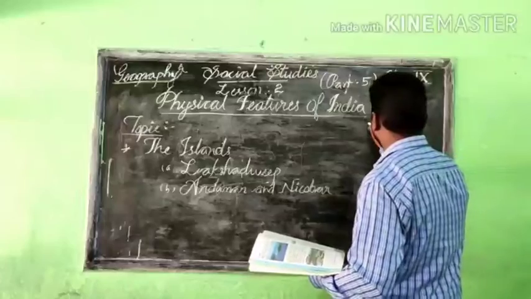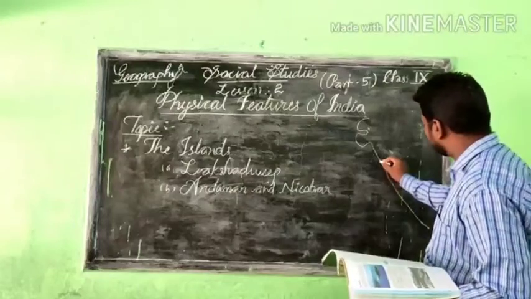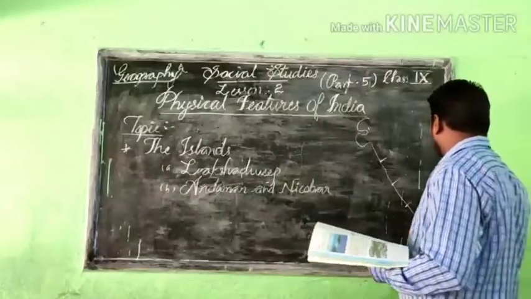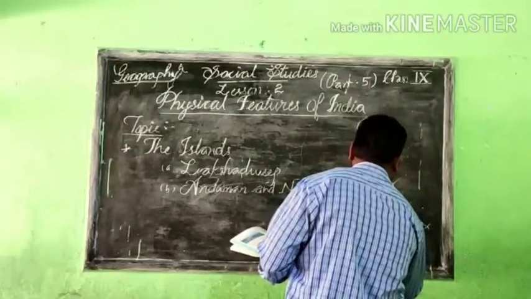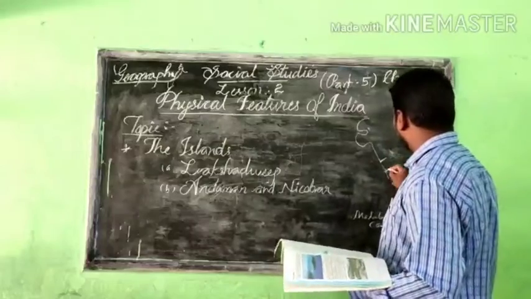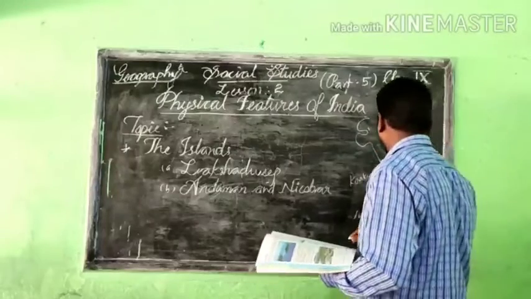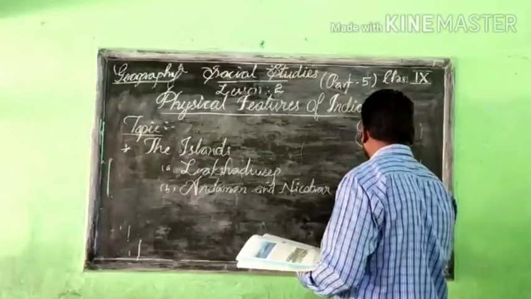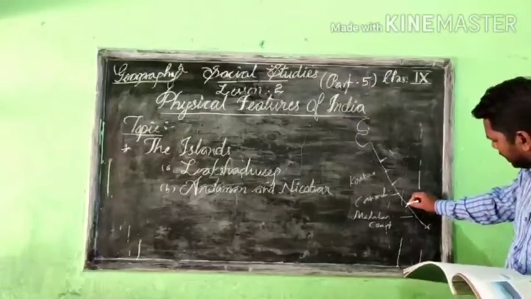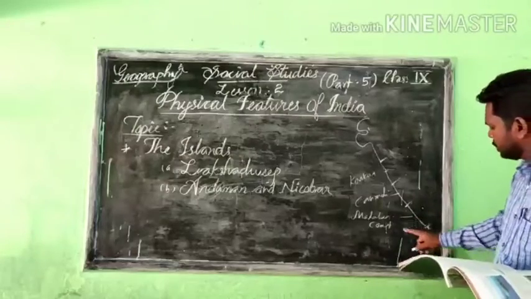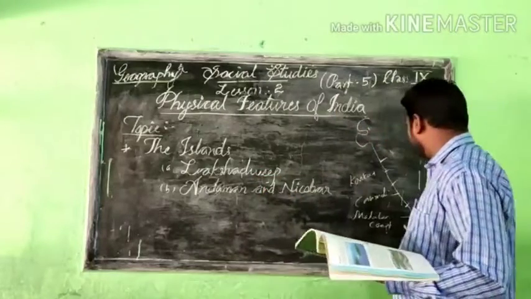In earlier classes I explained that the coasts are divided into three. The first is Konkan, the second is Carnatic, and the last, in the southern part nearby Kerala, is called the Malabar coast. So the Lakshadweep Islands lie nearby the Malabar coast.